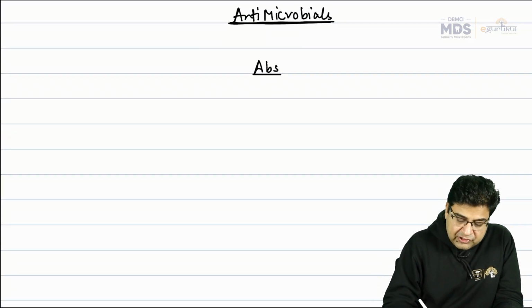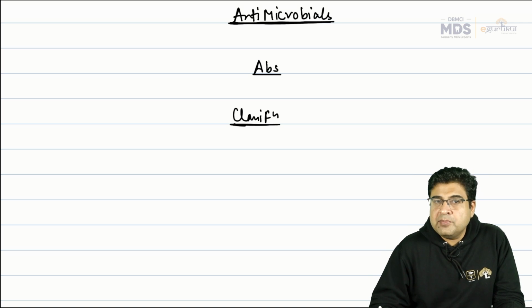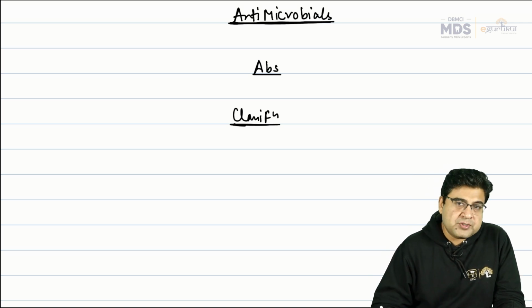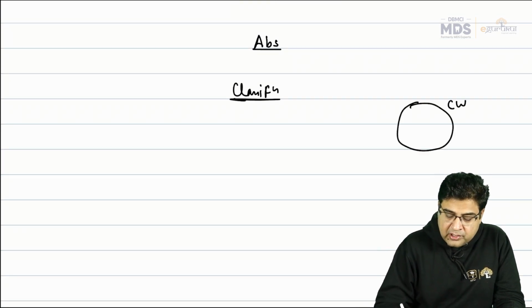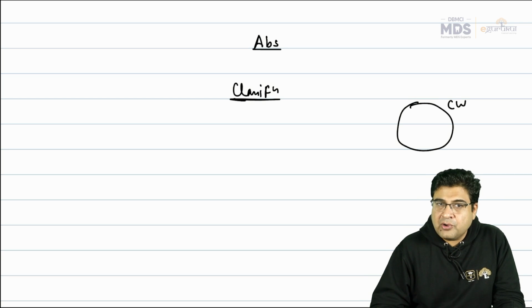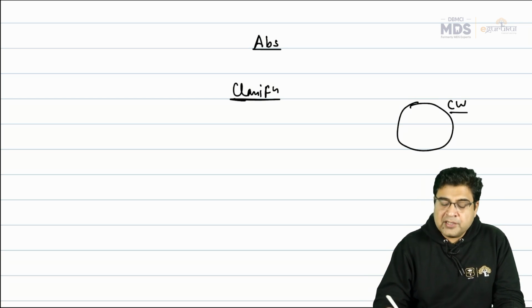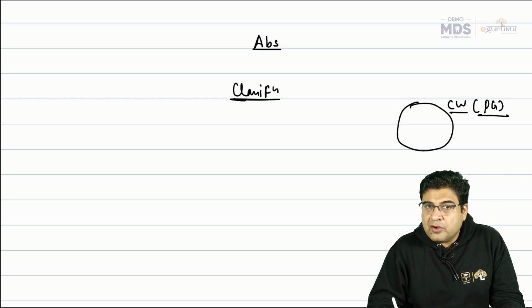So first of all, the classification of antibiotics. If we talk about the classification, antibiotics which are given by systemic route can be grossly classified into a total of 5 groups. As we know the structure of the bacteria, the outermost layer is known as the cell wall. The difference between the bacterial cell and human cells is that human cells do not have a cell wall, while bacterial cells do. This cell wall is made up of peptidoglycan, the main component of the bacterial cell wall.